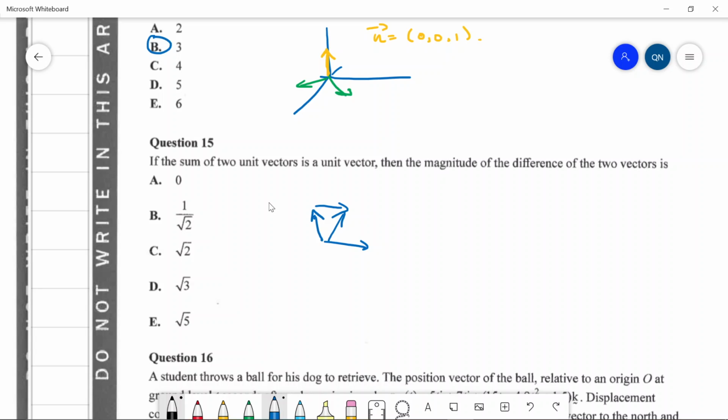I'm thinking maybe it has to be a triangle kind of thing. Because if this is a unit vector, and this is also another unit vector, if it's an equilateral triangle, then this third side is also the same.